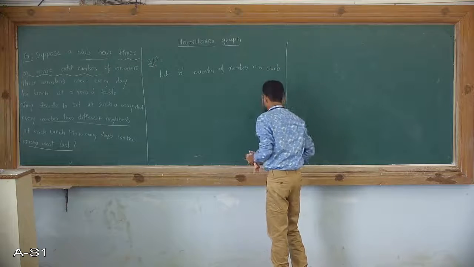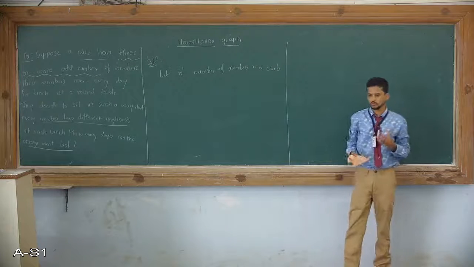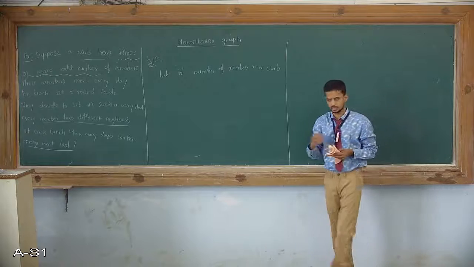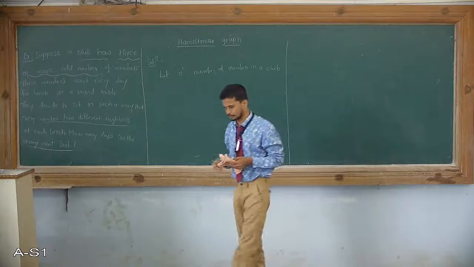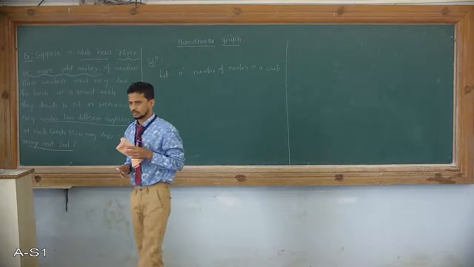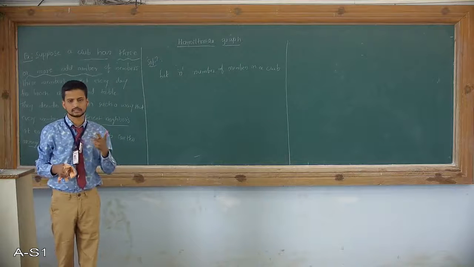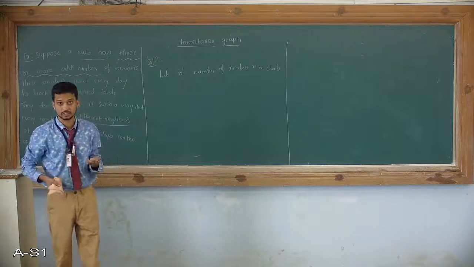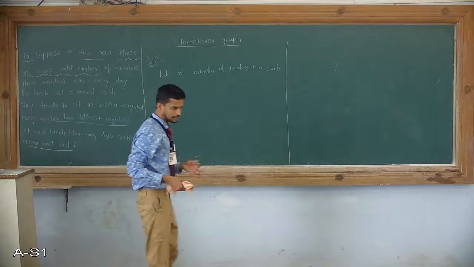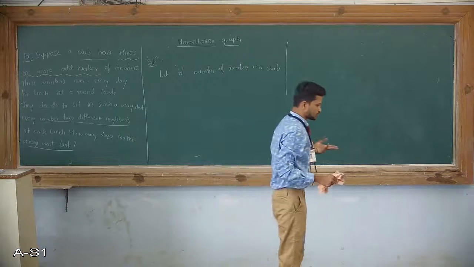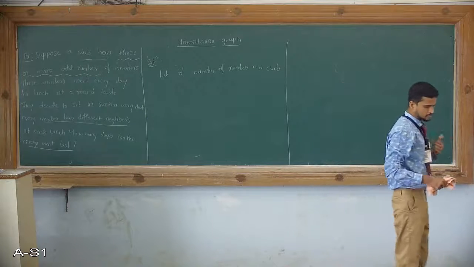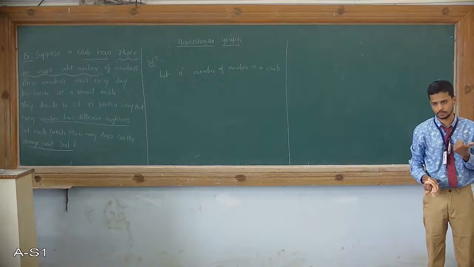Here I don't know the number of members in the club. There are 3 possibilities we can take: 0, finite, or infinite. So I will start with 0. What will happen if I take 0 members?